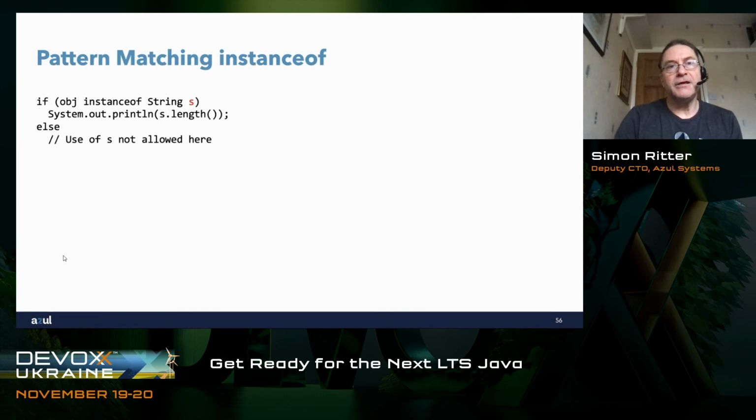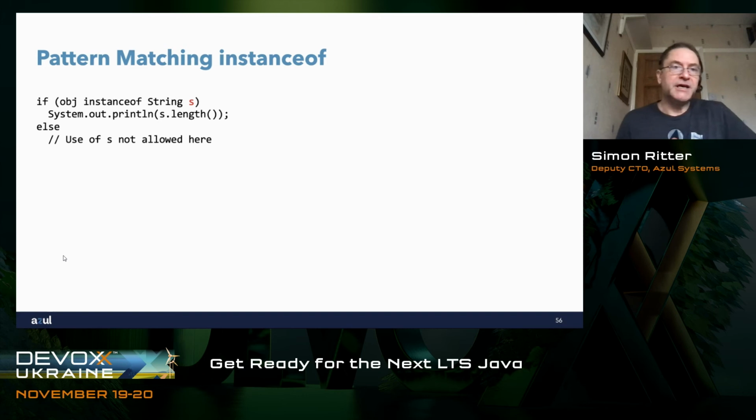And in JDK 14, we now have pattern matching for instanceof. Pattern matching as a construct in programming languages has been around since the 1960s, and it covers quite a wide range of different uses. In this particular case, what we're doing is pattern matching for a type.